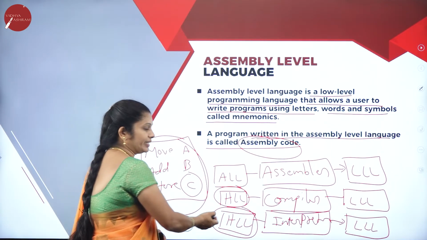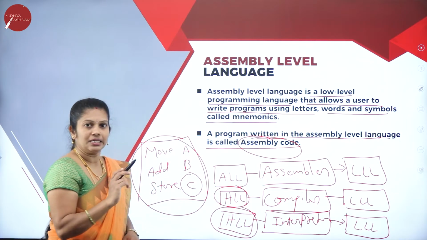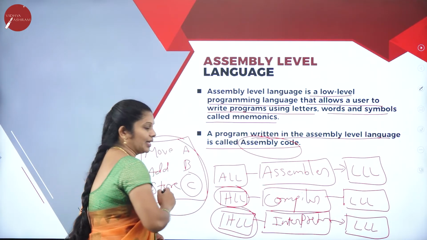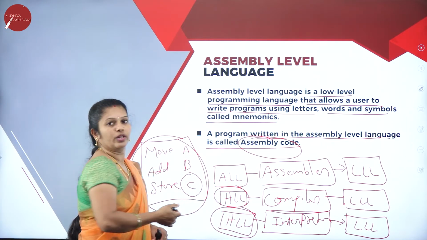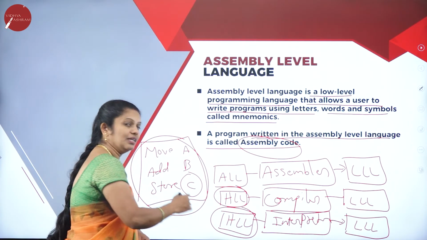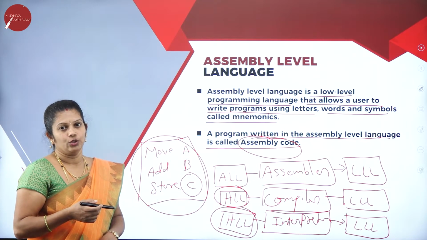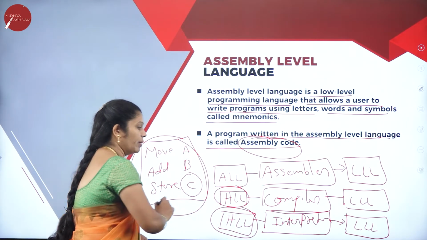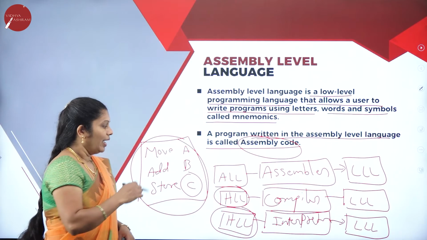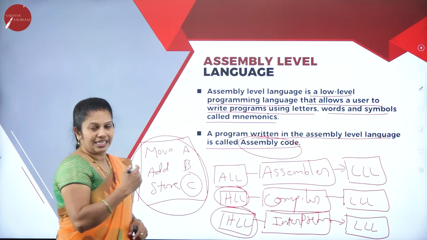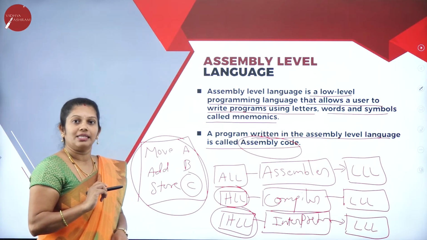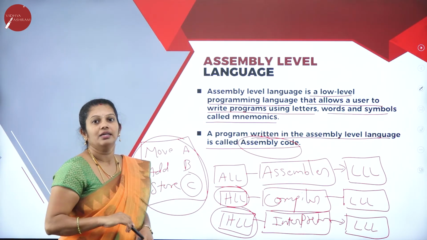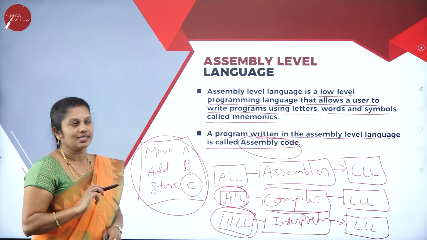When you come to time consumption between compiler and interpreter, the compiler's time consumption is very less because it converts the entire program at a time. Whereas the interpreter converts line by line. That's why time consumption will be more in the interpreter. And in the testing process, the interpreter is more suitable for testing stages, whereas the compiler is not suitable for testing stages.